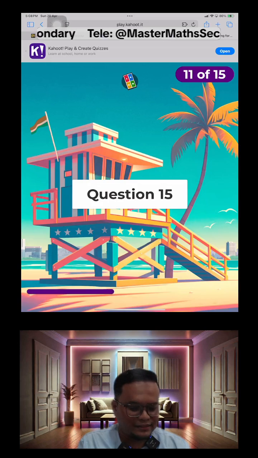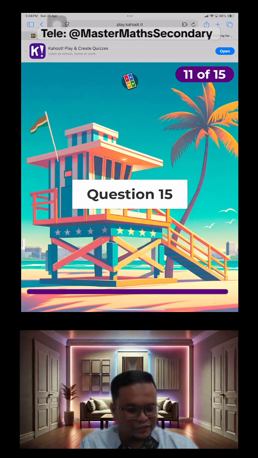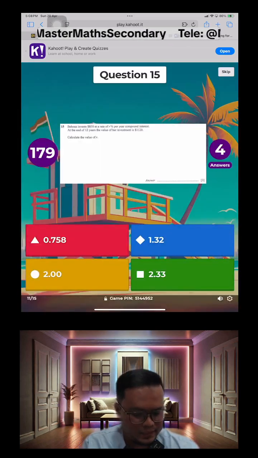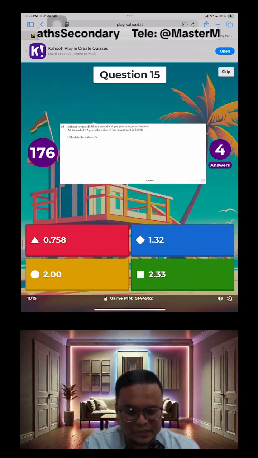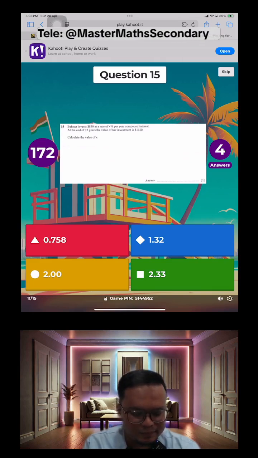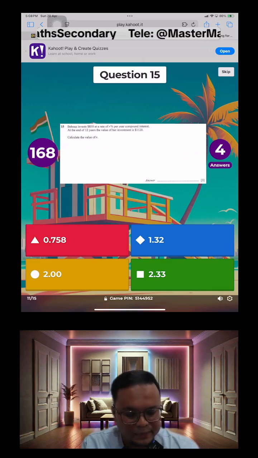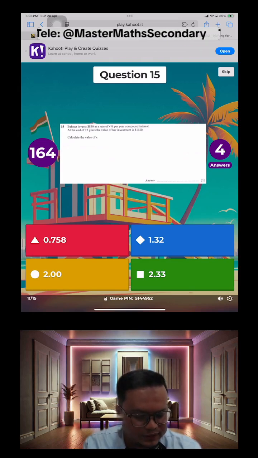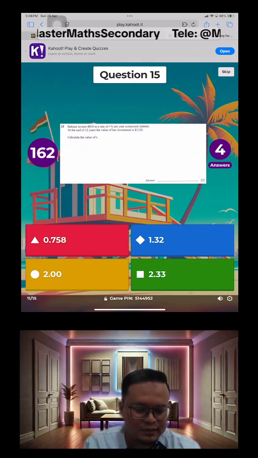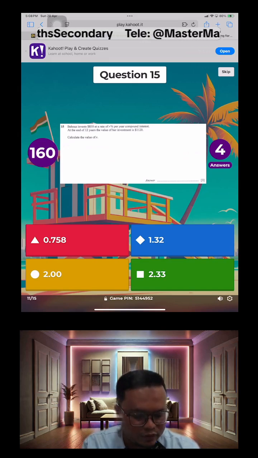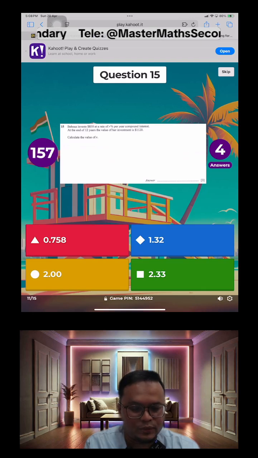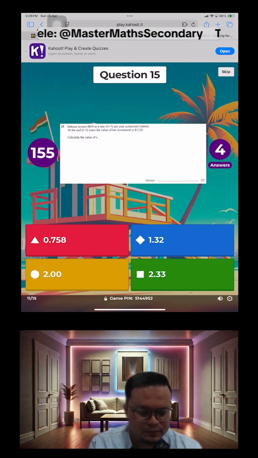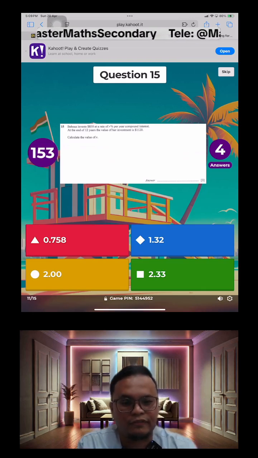The bonus points, double points here actually. Question 15. This one here is a compound interest problem. We have this person here, I don't know how to pronounce his name, Benas, is it? Benas invests $850 at a rate of R% per year compound interest. At the end of 12 years, the value of the investment is now $1,120. We are asked to calculate the value of R.